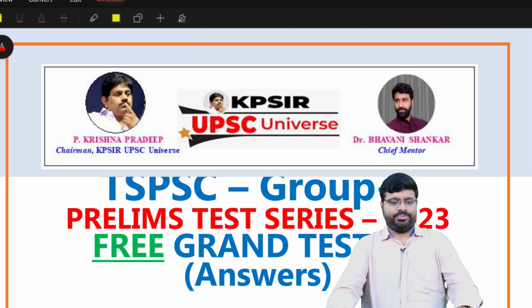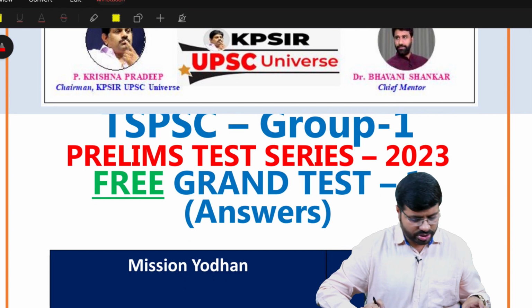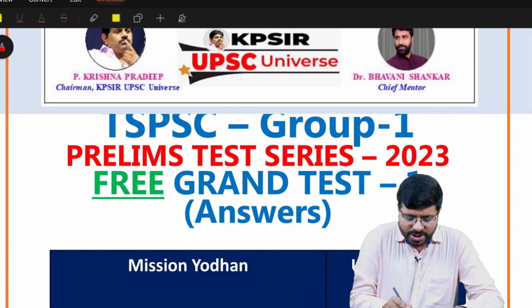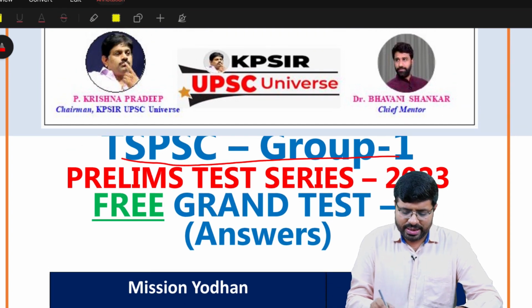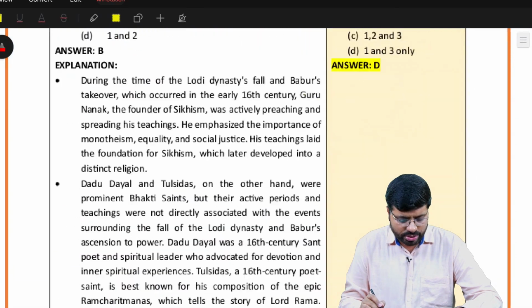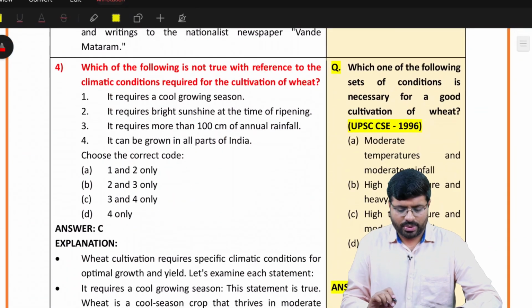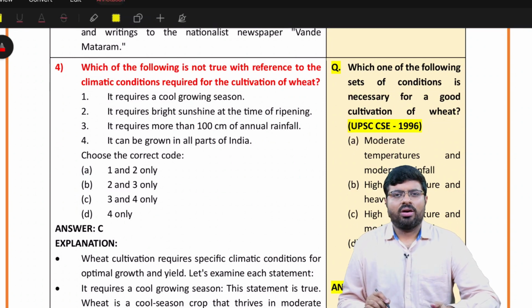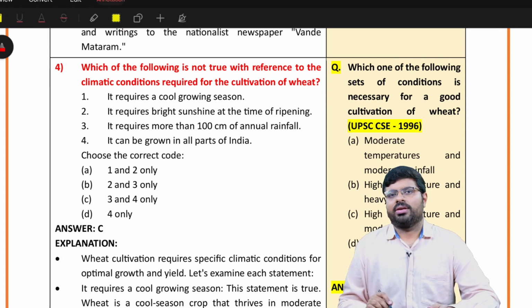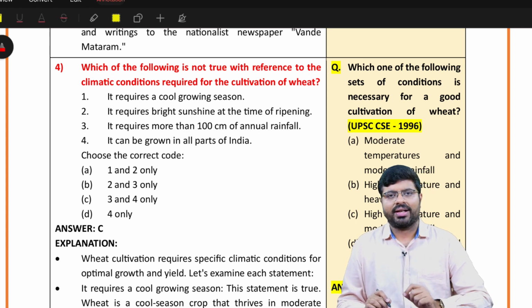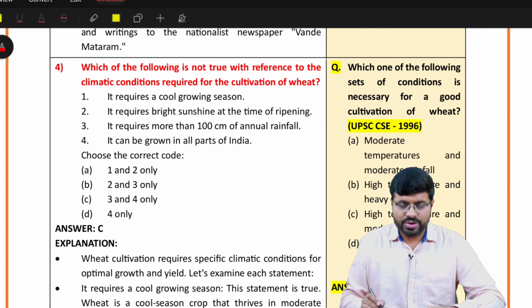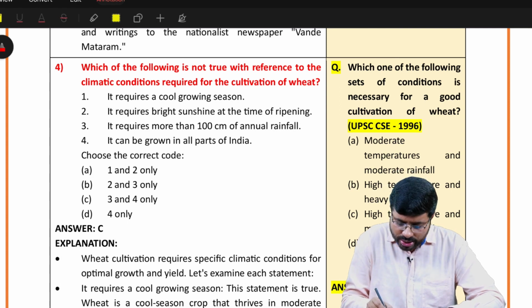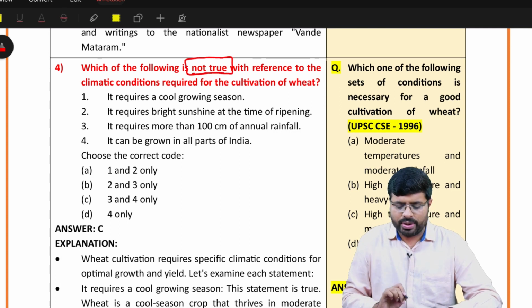So let's start. The first question which was asked on the TSPSC Group 1 prelims Grand Test 1 geography is question number 4. Now you see the basic mistakes. One blunder or silly mistake which most students make is not reading the question properly. Please concentrate on questions where they are asking correct, incorrect, not correct, such kind of things. Now you see this question, which of the following is not true is what we are asking here.